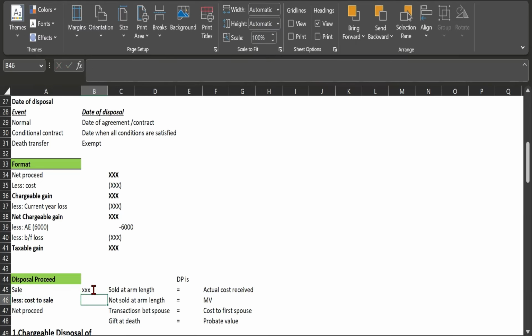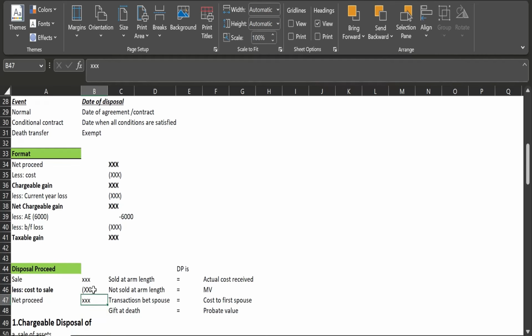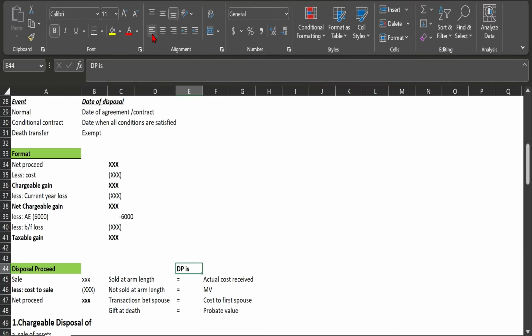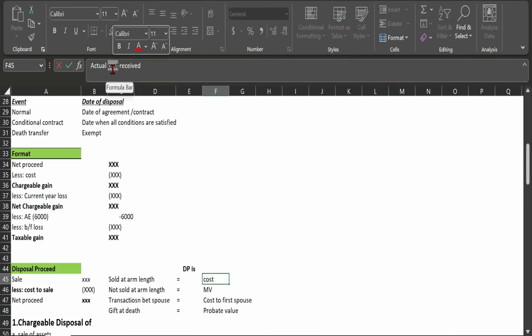One more thing you have to remember: if you are selling the asset at arm's length, meaning you would dispose of the same asset to an unrelated, independent party at the same price you are charging the connected party, then the disposal proceeds is the actual amount you receive from this person.